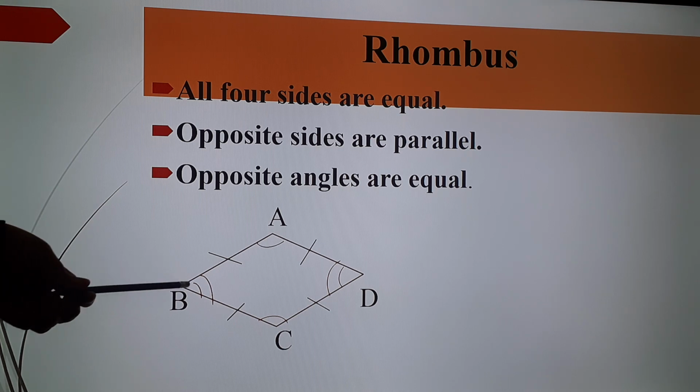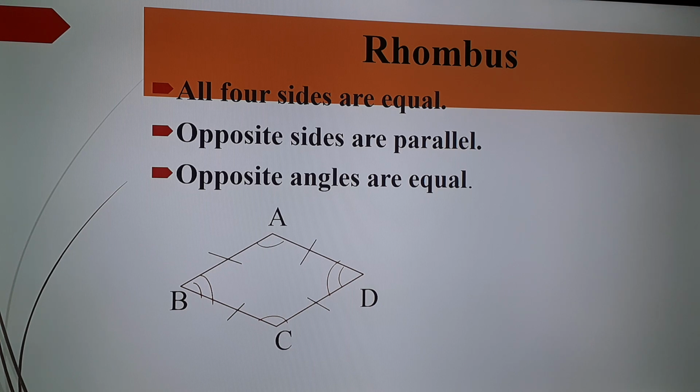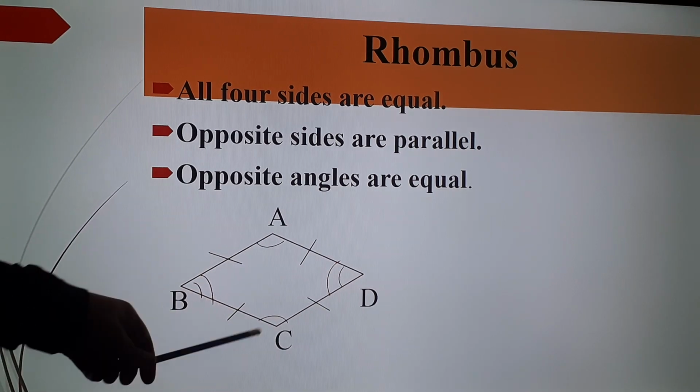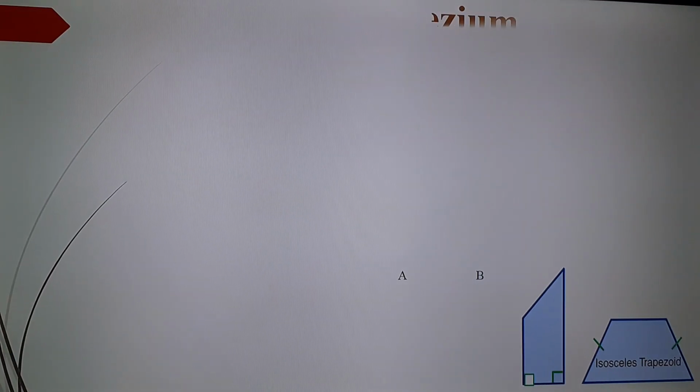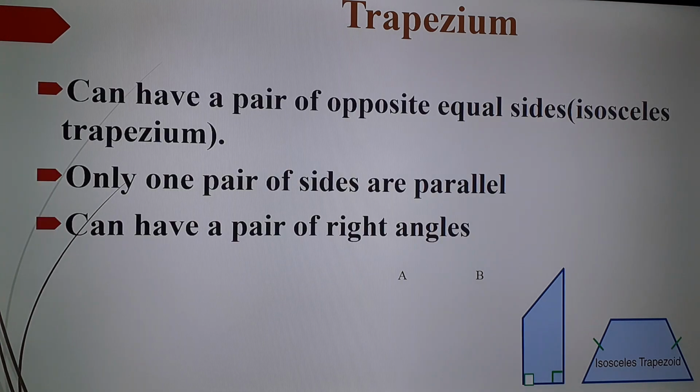But here it does not make a right angle, but opposite angles are equal. Angle B will be equal to angle D and angle A will be equal to angle C. That is the difference between rhombus and a square. Moving to the next figure, that is trapezium.